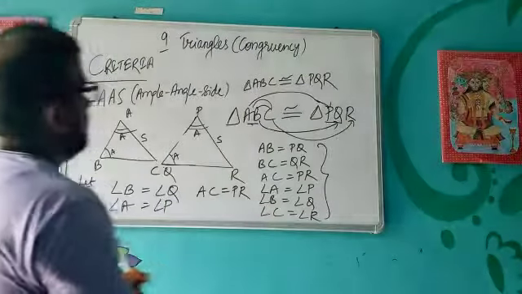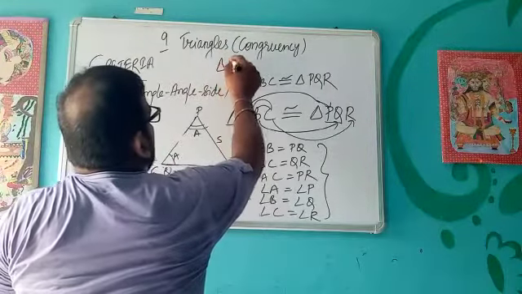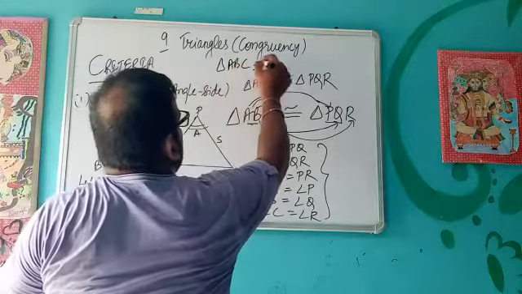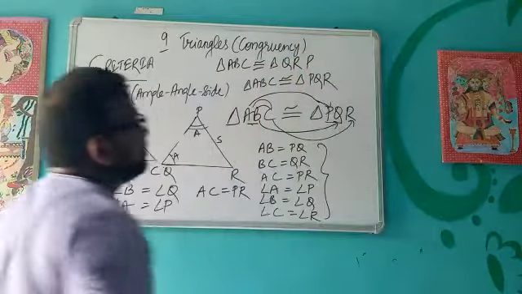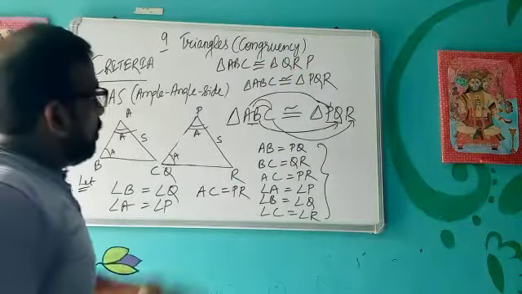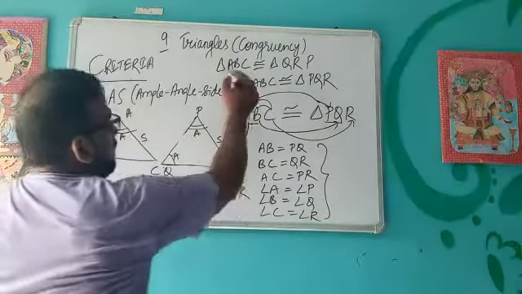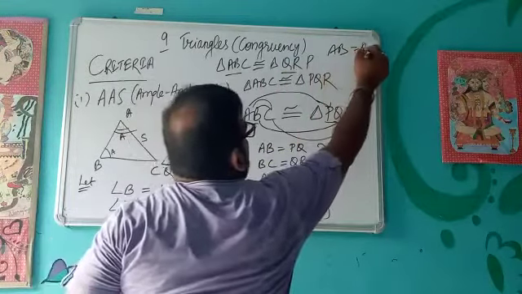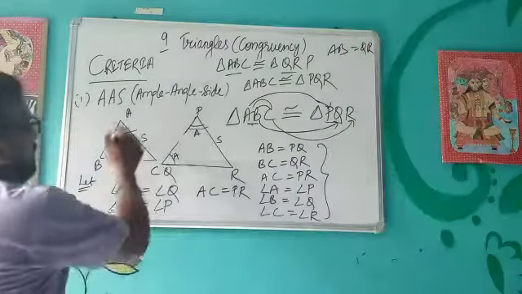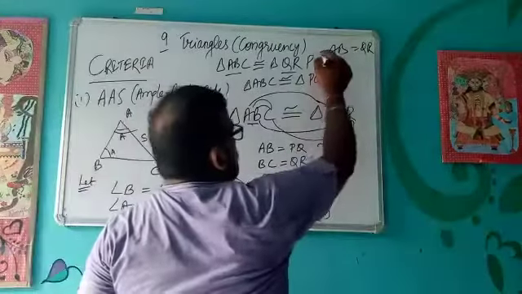For example, suppose someone writes triangle ABC, randomly, triangle QRP. What is the problem in this statement? When you read AB, what do you get corresponding to AB? QR. And if you see this triangle, AB is never equal to QR. So this is absolutely wrong.